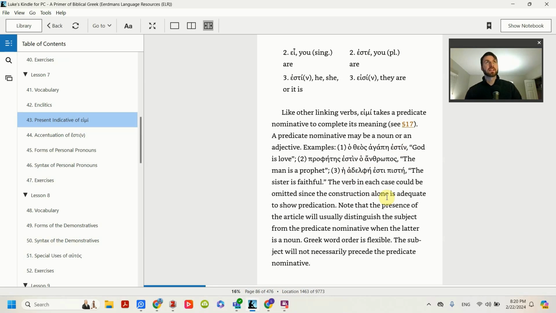We have the same thing in English. If I say I am he, I don't say I am him. Okay, he is our nominative form of the pronoun. And so after a to be verb, I am, we can't use a direct object. We can't use an accusative like him. We have to use a nominative, he. So Greek does the same thing. This is common language. But it can also be an adjective, which is what we get here. The sister is faithful. All of them are in the nominative.